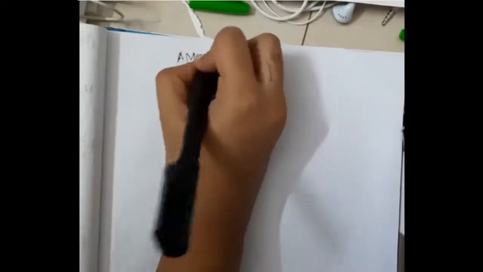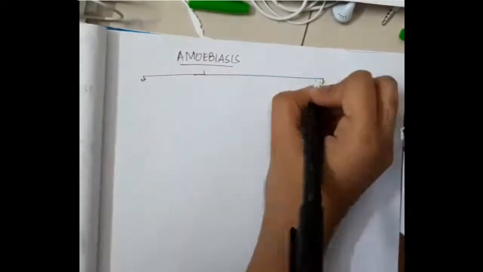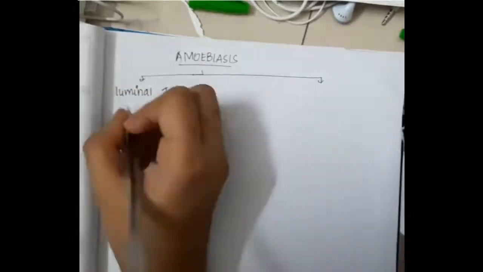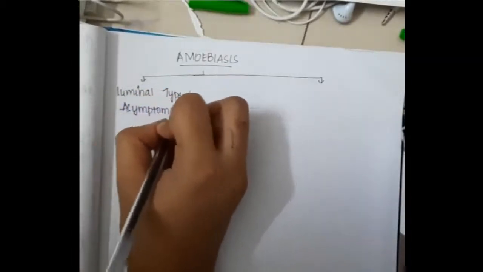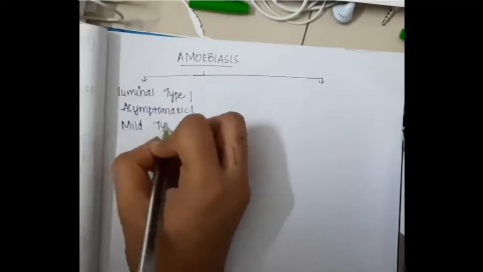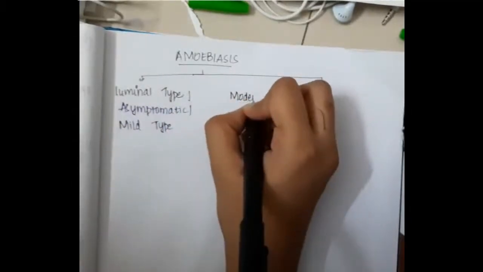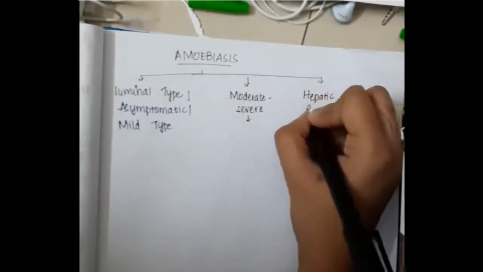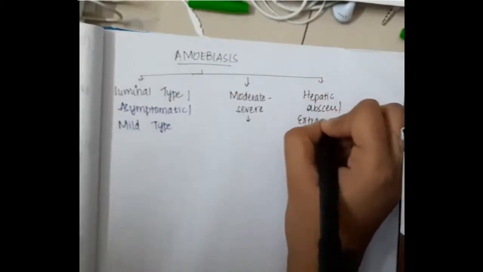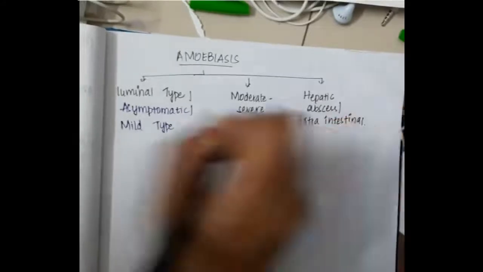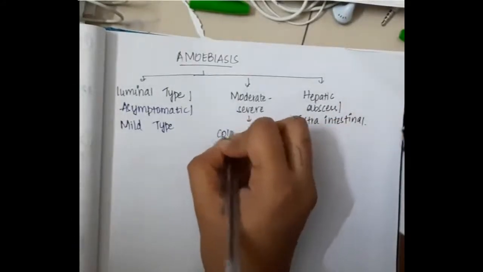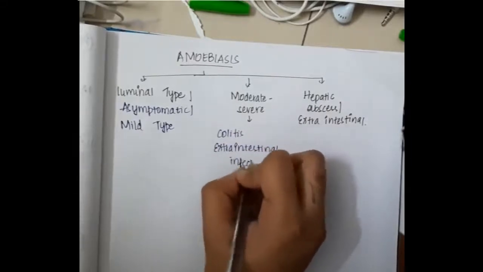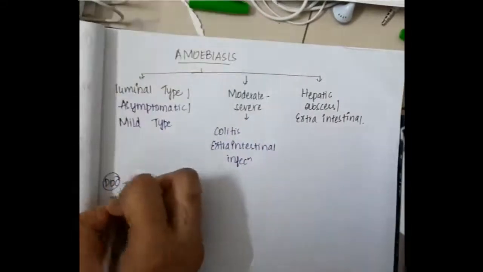Hello friends, let us now learn some important points about amoebiasis. Amoebiasis is of three types. One, we have luminal type or asymptomatic type or mild type of amoebiasis. Second, we have moderate to severe type of amoebiasis. Third, there can be hepatic abscess or extraintestinal amoebiasis. In moderate to severe type of amoebiasis, the patient can develop colitis or extraintestinal infection.